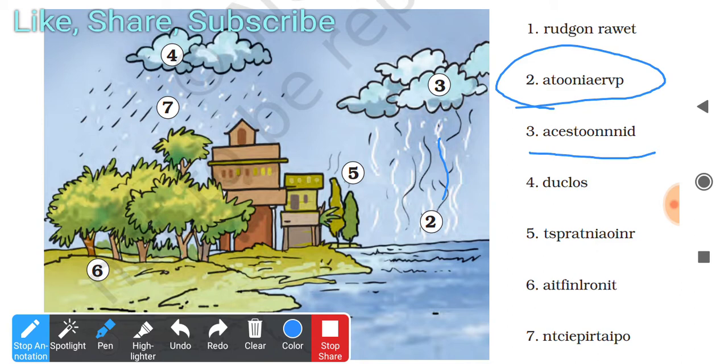Third. Third is... tell. Okay, you tell the fourth one. This is 4. These are clouds.